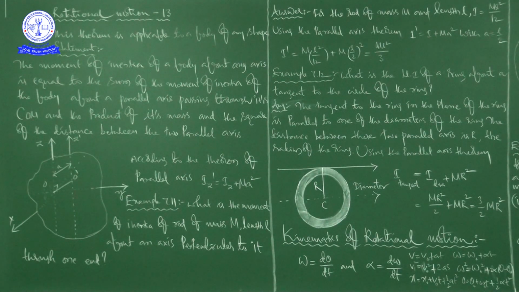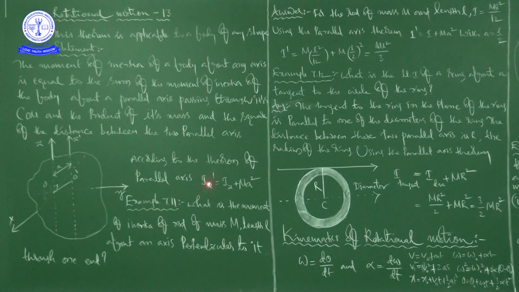See the statement of the parallel axis theorem. The moment of inertia of a body about any axis is equal to the sum of the moment of inertia of the body about a parallel axis passing through its center of mass and the product of its mass and the square of the distance between the two parallel axes. I will repeat once again.